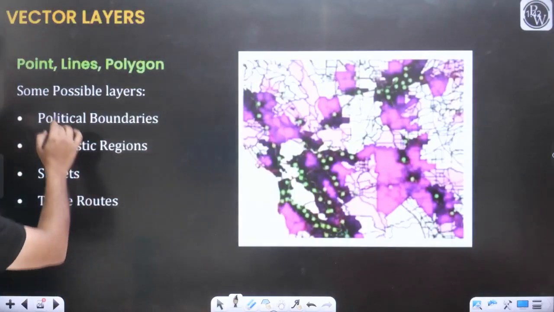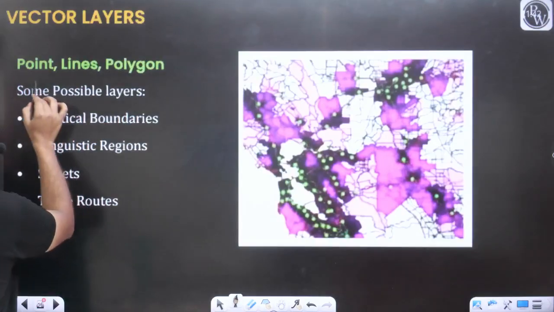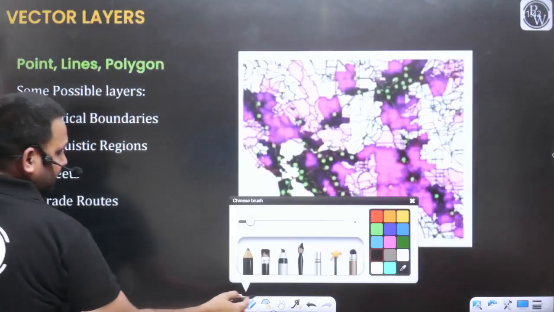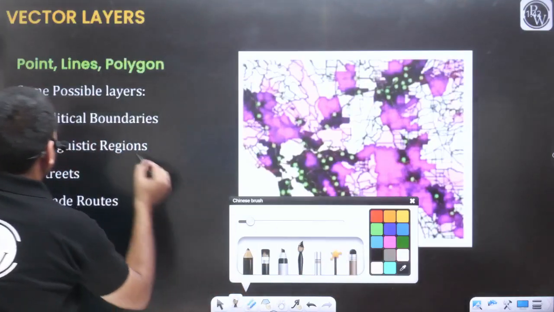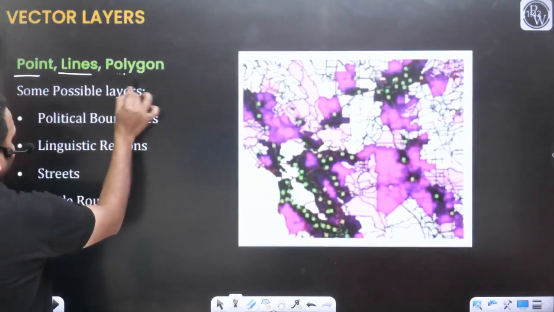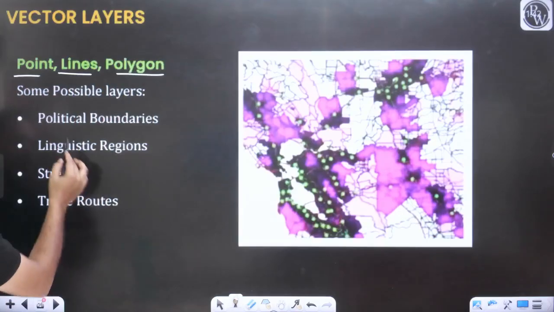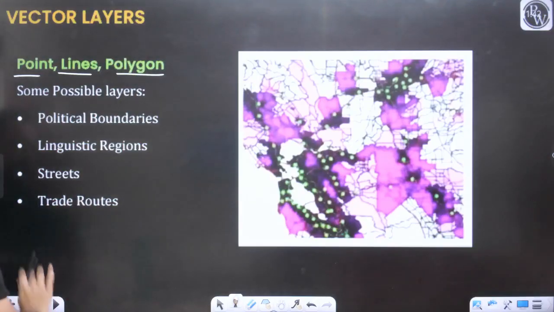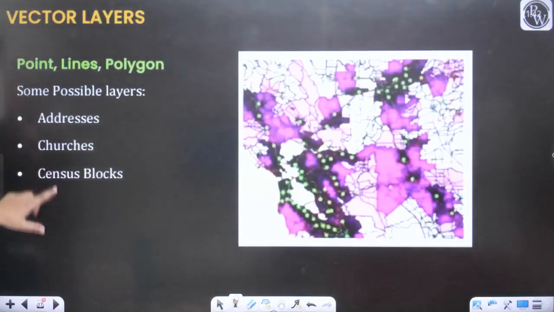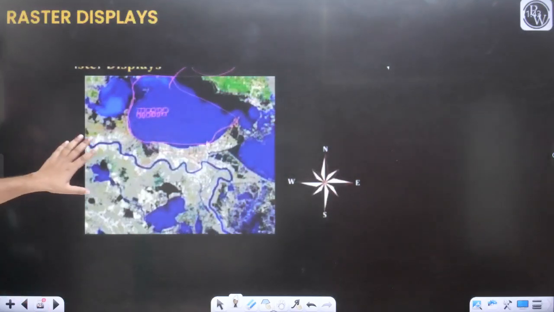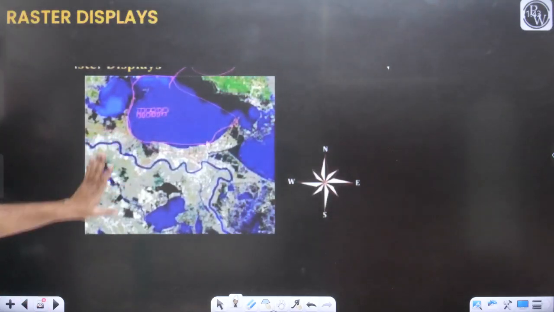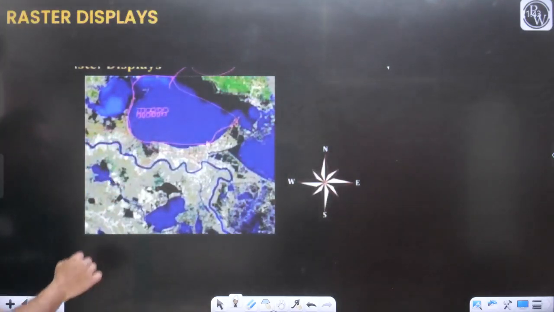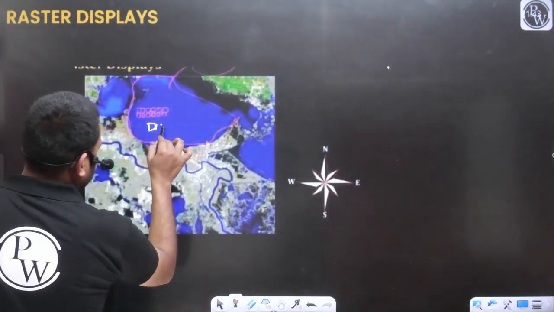So in the case of vector layers, we are representing the information with the help of points, lines and polygons, like political boundaries, linguistic regions, streets, trade routes. Now let's talk about pixels. As you can see here, we have represented the data in the form of small pixels like this.